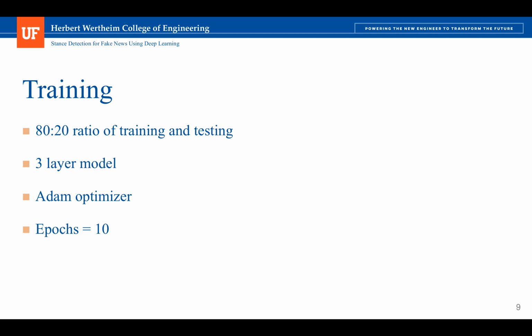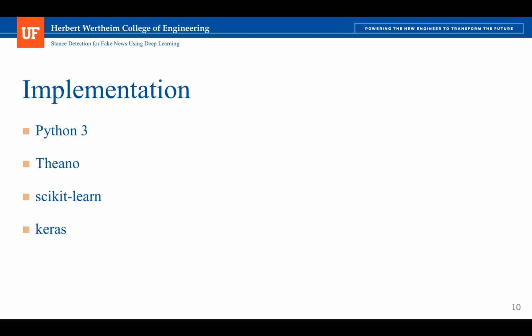The model is a 3-layered LSTM model, which has an input layer, a hidden layer, and an output layer. The model is implemented using the Keras sequential model. The LSTM model is activated using linear activation and optimized using an Adam optimizer, which is an efficient stochastic gradient optimizer. The model is trained for 10 epochs.